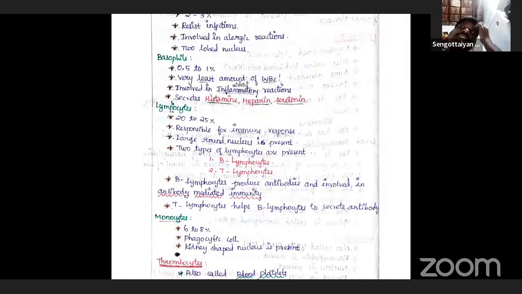That is an important NEET question: which formed elements are responsible for allergic reactions, or which blood cells are related to allergic reactions? The answer is eosinophils. So eosinophils resist infections, and they are also associated with allergic reactions.